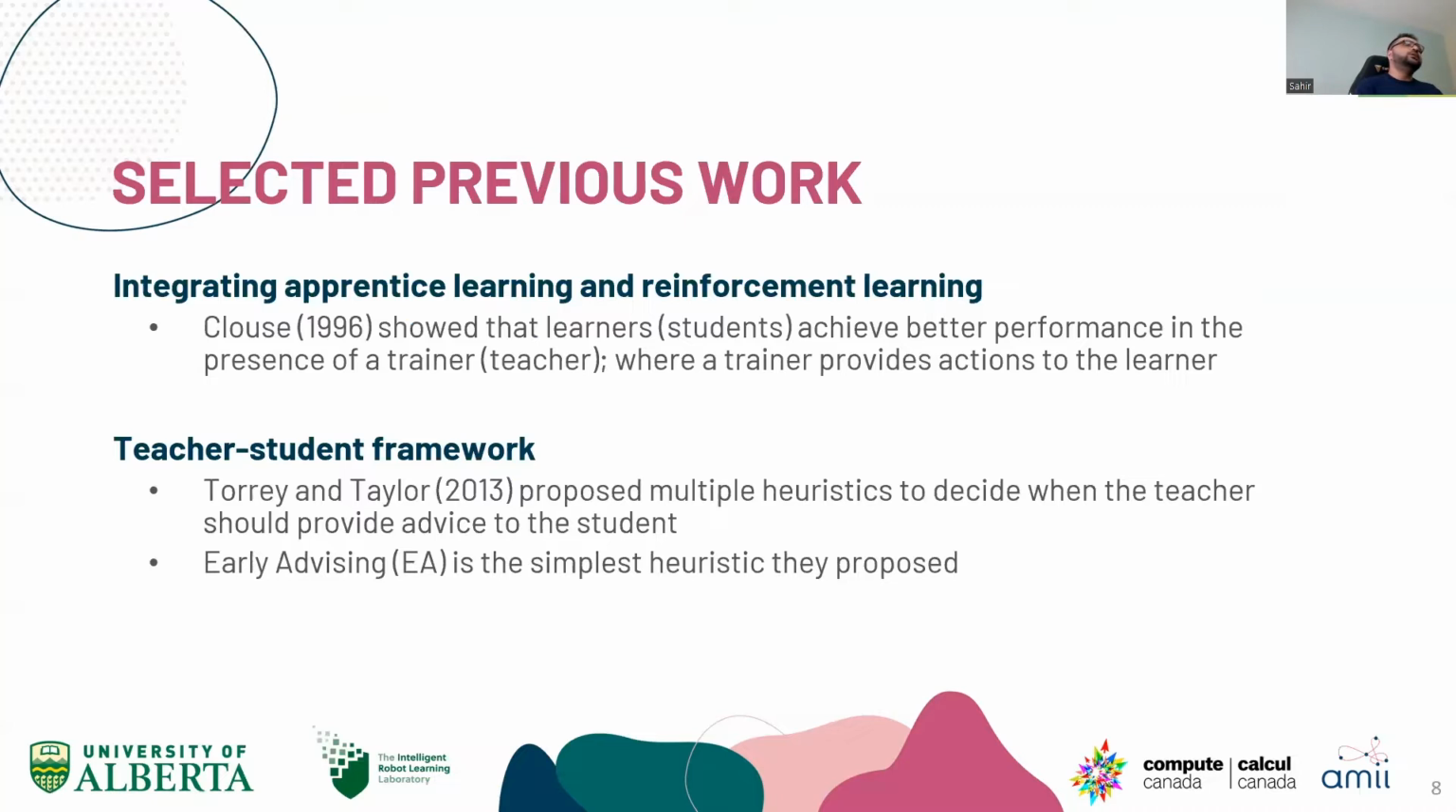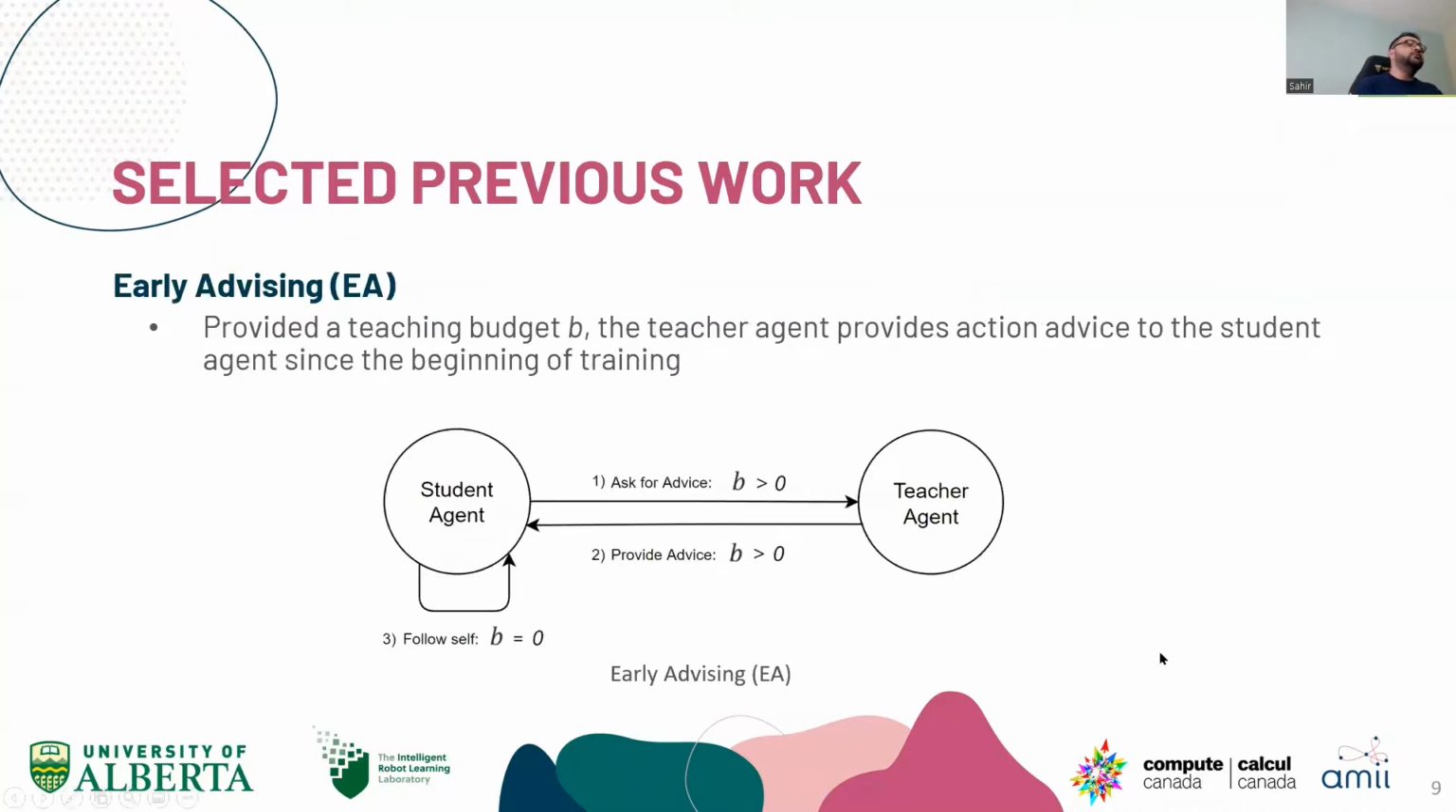Moving forward, in 2013, Torrey and Taylor proposed a teacher-student framework with multiple teacher-driven heuristics. The teacher decides when to provide advice, and one of them was early advising. What is early advising? You have a teaching budget, B, which is pretty common in the action advising literature, and gives a flavor of the real world because the teacher is going to be available for a limited amount of time. A teacher can be costly to obtain. So B represents the number of actions that the teacher can provide in a given setting.